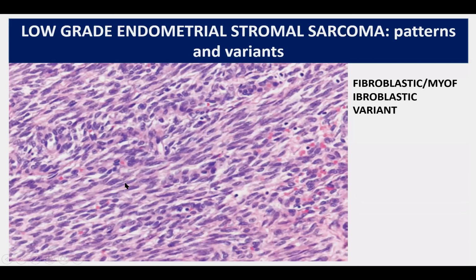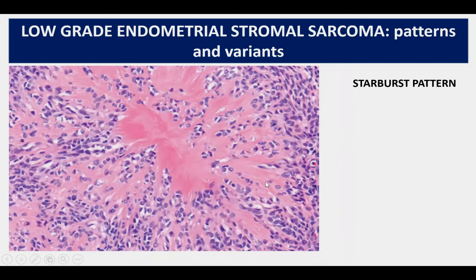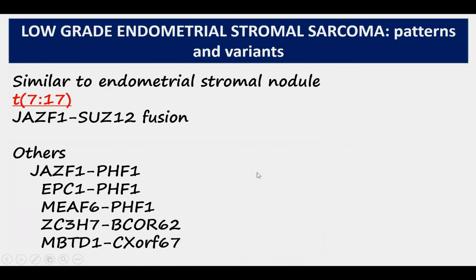They may show elongated fascicles of spindle-shaped tumor cells, and that is known as fibroblastic or myofibroblastic variant. We can see the presence of hyaline plaques in the tumor. The hyaline plaques can form a starburst pattern as well. Sometimes low-grade endometrial stromal sarcomas can show foci of epithelial-like differentiation as well.